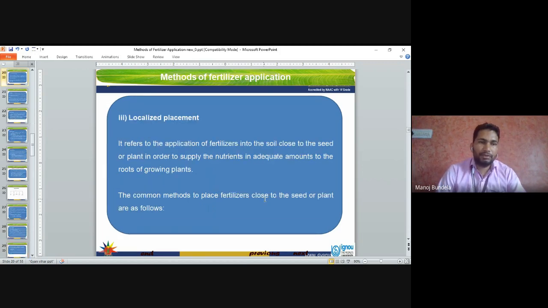Localized placement refers to the application of fertilizers into the soil close to the seed or the plant in order to supply the nutrients in adequate amounts to the roots of the growing plant. The common methods to place the fertilizers close to the seeds or the plant are as follows.